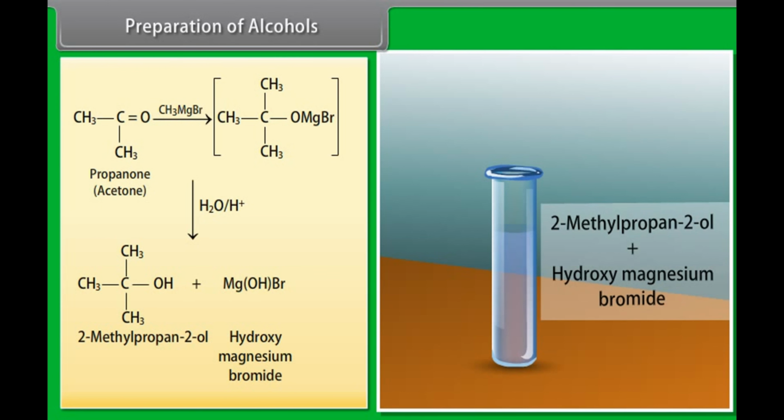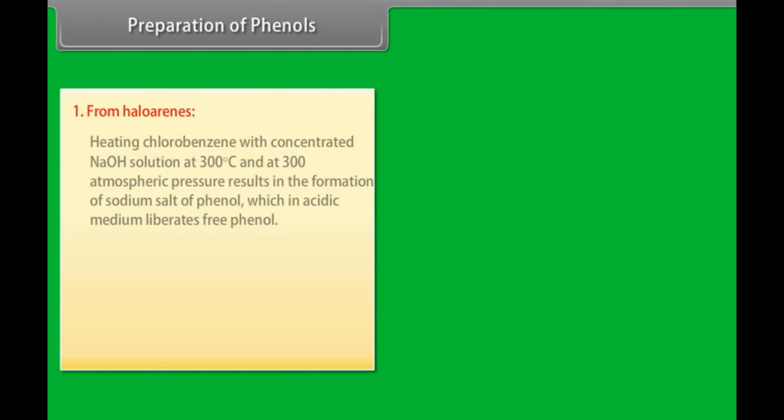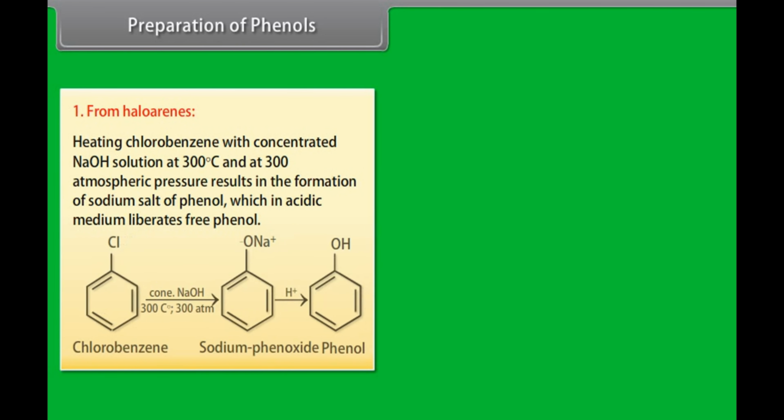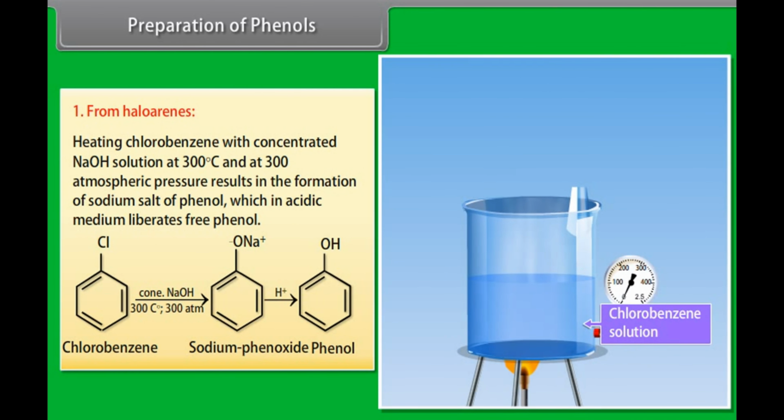Preparation of phenols from haloarenes. Heating chlorobenzene with concentrated sodium hydroxide solution at 300 degrees Celsius and 300 atmospheric pressure results in the formation of sodium salt of phenol, which in acidic medium liberates free phenol. Concentrated NaOH reacts with chlorobenzene at 300 degrees Celsius and 300 atmospheric pressure to form sodium phenoxide, and then in acidic medium it gives phenol.